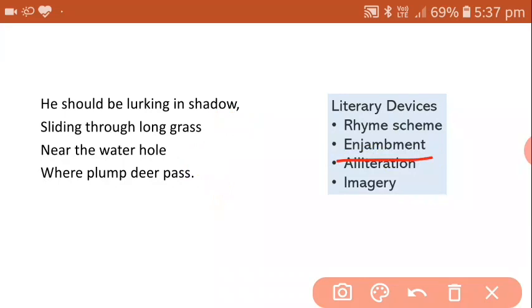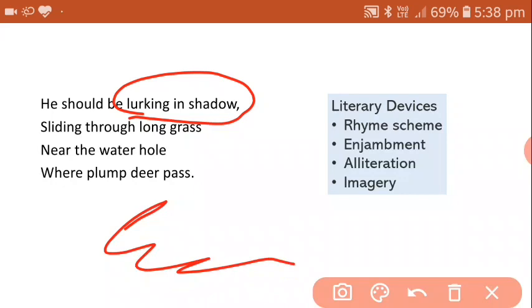Next, second, it is enjambment, and now you know what enjambment is. Sliding through the grass, you can see no comma, no punctuation mark, and it continues in the next line. Third is alliteration, that is use of the sound P at the start of two words, plump and pass, P and P. And last is imagery, again form a picture. The poet has tried to create an image of the tiger's activities. What? Lurking in shadow. This is the activity of the tiger.